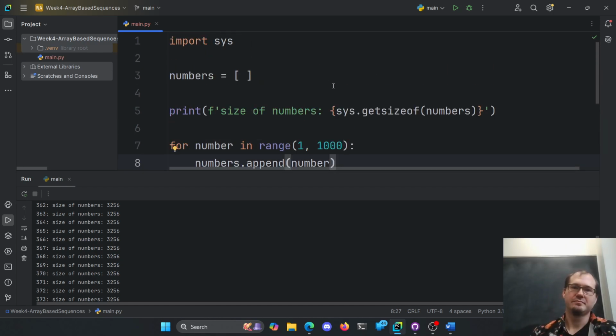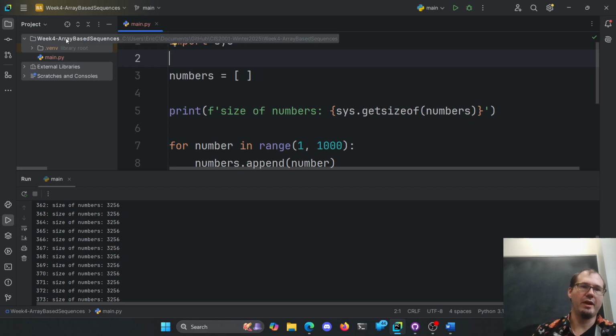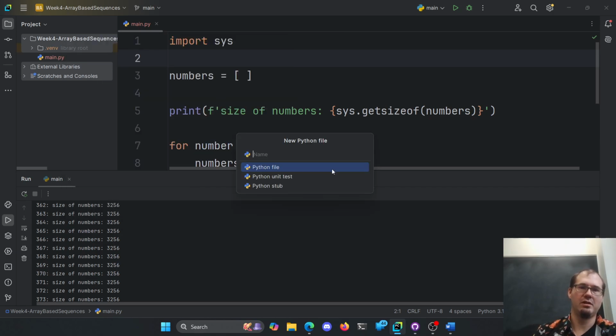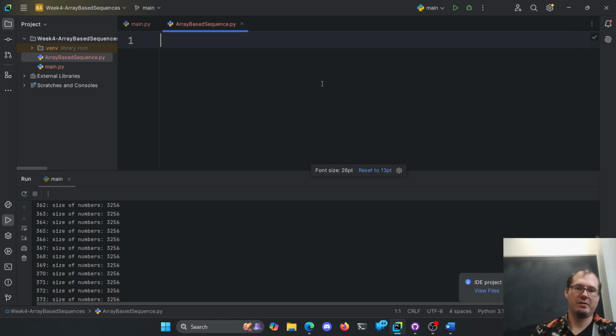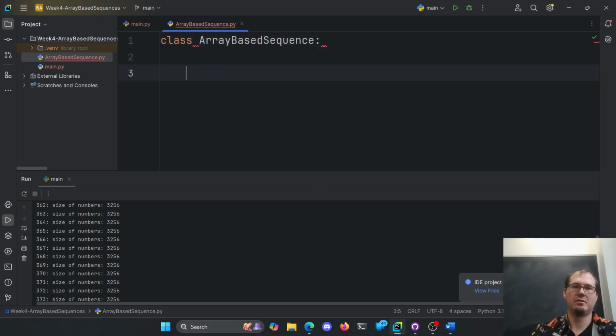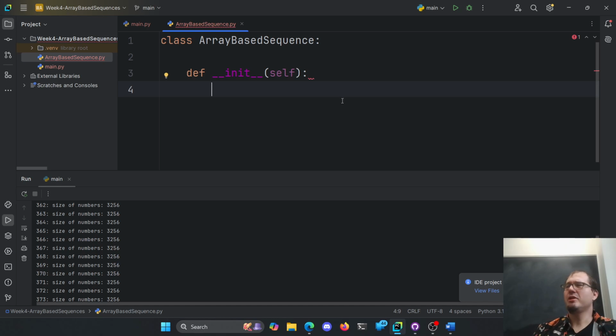We write our own. So what we need to do is we're going to add a class. So here's our array-based sequence. And this will be a class for array-based sequence here. It'll have an init method here. Now, you probably don't need to tell it anything here to make an array-based sequence. Again, we'll assume we start empty, and then we'll figure out how we can append to it here.